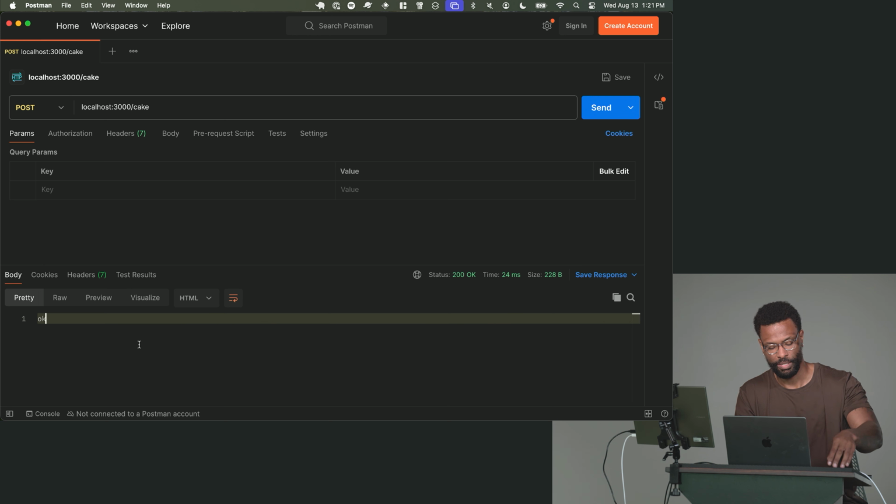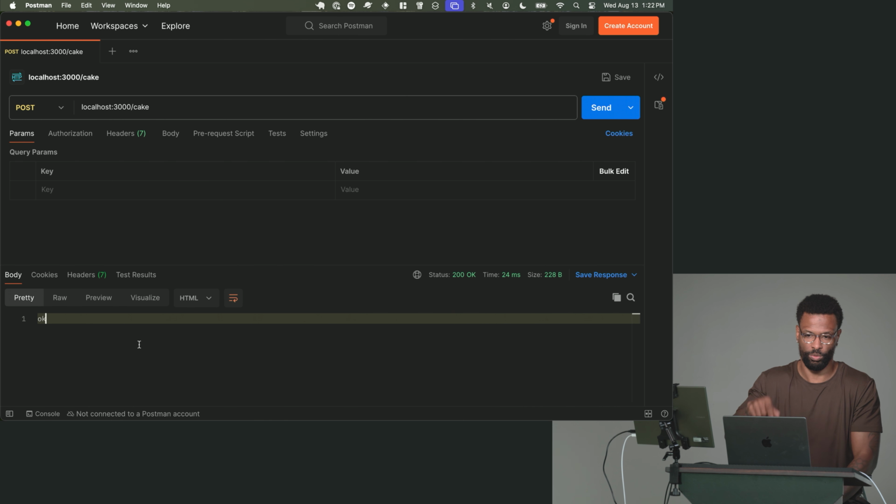The thing about HTTP, and that's the transport that we're using, and this is just the other side of it, you probably also understand this from working with clients, is that HTTP is a client-server relationship, right? And in this example, the client is Postman, but the client could be anything. The client could be a browser that you're using, a website. It could be a mobile app. It could be your thermostat. It could be another server. It could be anything that's doing a request to this server.